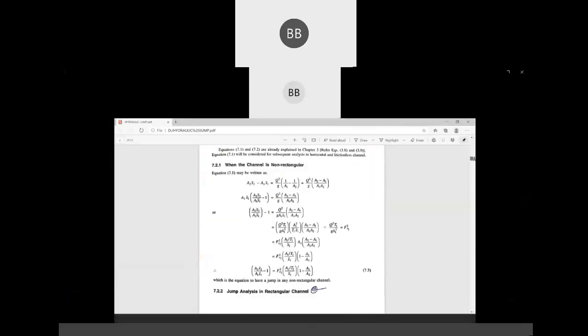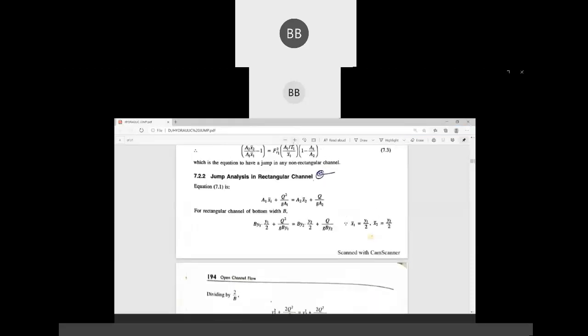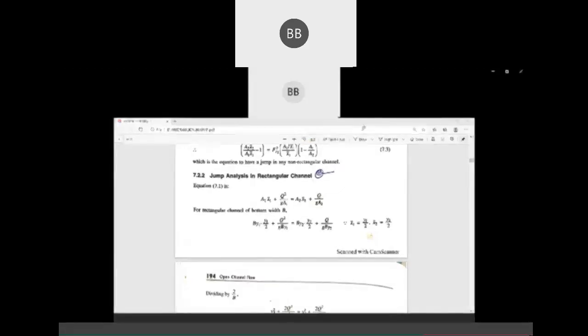So where we are in the last class, I think we have discussed the jump analysis in rectangular channel. This part is done.